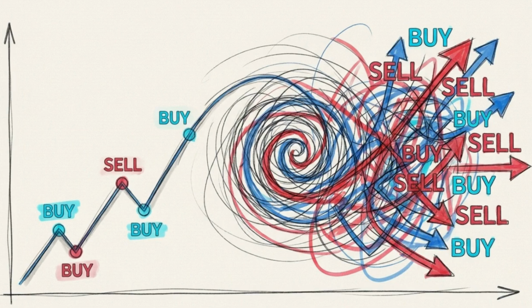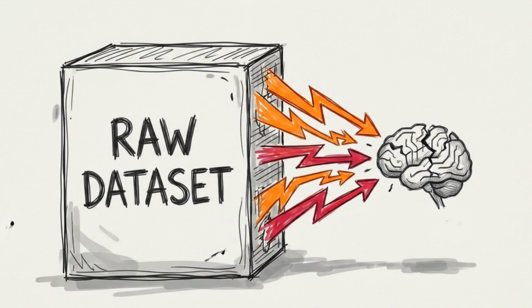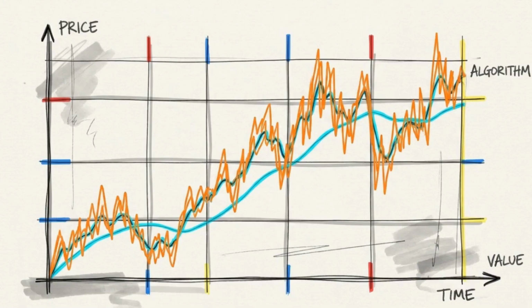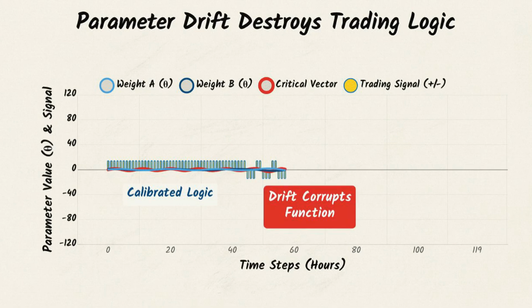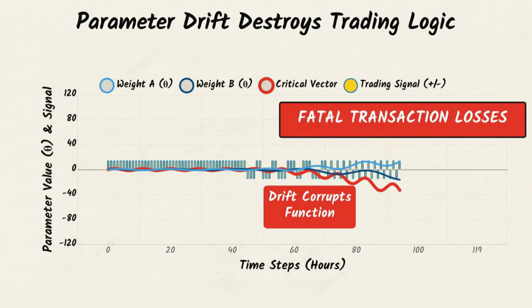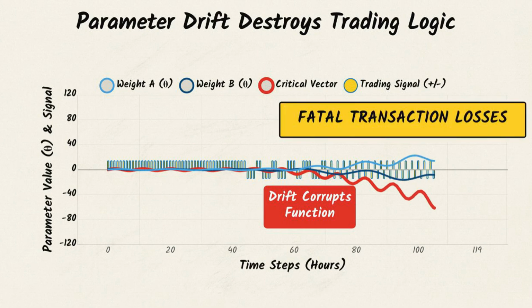The structural failure occurs because the online model lacks a static validation set. Without a buffer, the algorithm begins hyper-optimizing itself to the random noise of the most recent price window. As it aggressively tries to capture every minor fluctuation, the parameter vector begins to drift, stretching into extreme, uncalibrated values. This parameter drift corrupts the decision function. The trading signals become erratic, switching positions on microscopic, unprofitable price movements and generating heavy transaction losses.